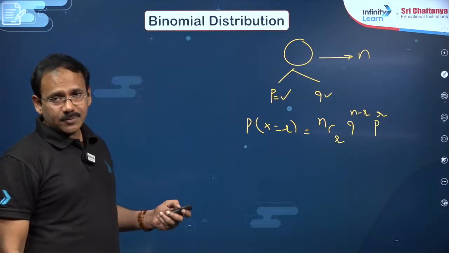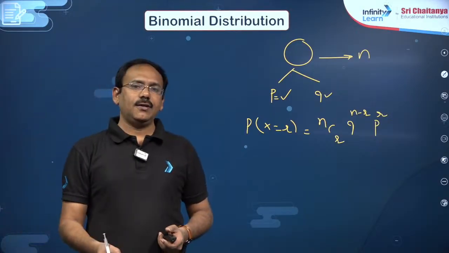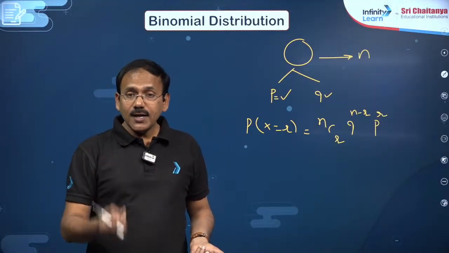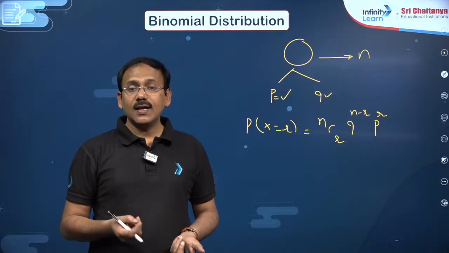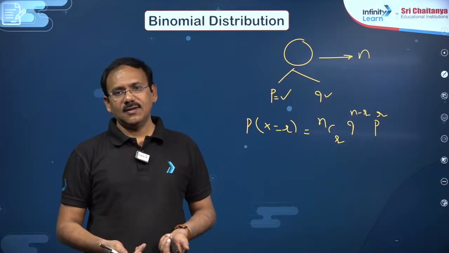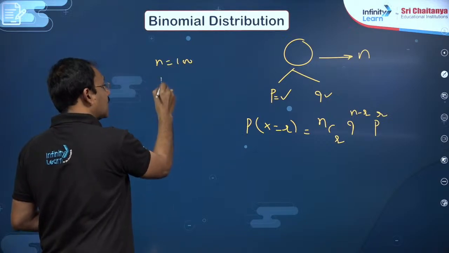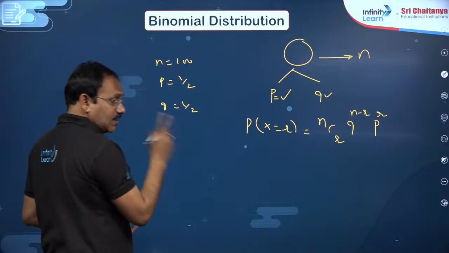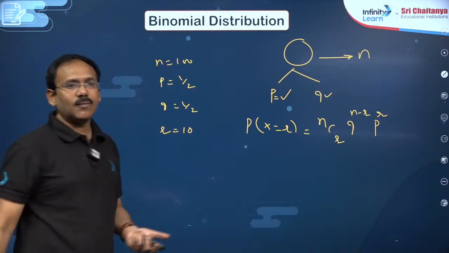So if you know this point, because of the logic, for example, there is a coin, maybe an unbiased coin, and that coin is tossed 100 times, what is the chance that we get head 10 times? That means the number of trials is 100, the success chance is 1 by 2, failure chance is 1 by 2 in a single trial. You want 10 successes, you can apply the formula.